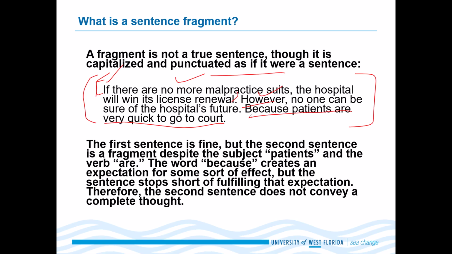Next one, because patients are very quick to go to court. Now, this is also not a complete sentence, rather, it is also a sentence fragment. Because the second sentence does not convey a complete thought. The third one is also not conveying a complete thought.